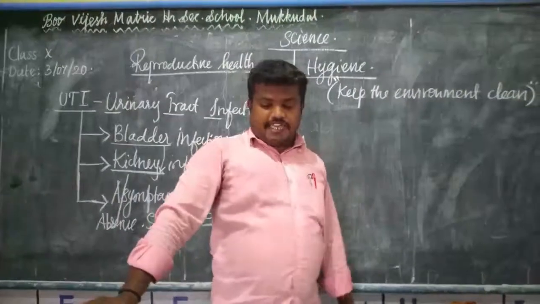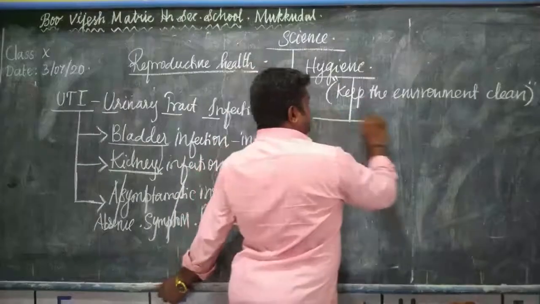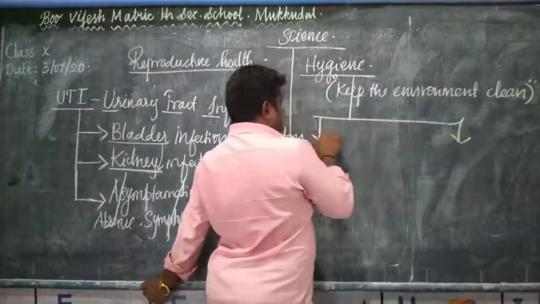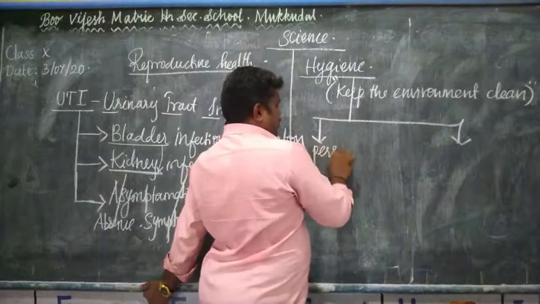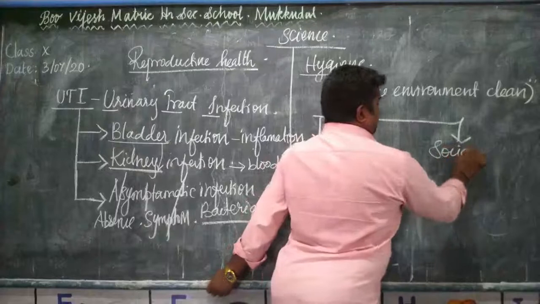Based on this, hygiene is classified into two types: personal hygiene and social hygiene.